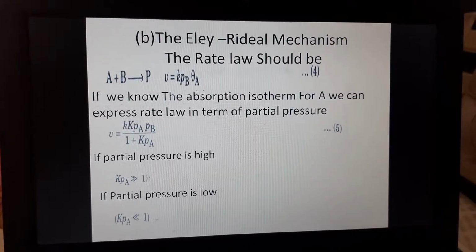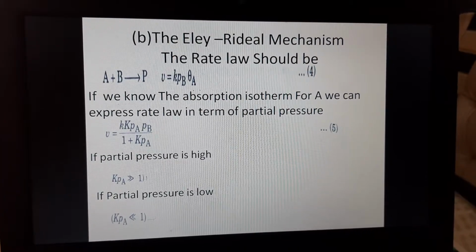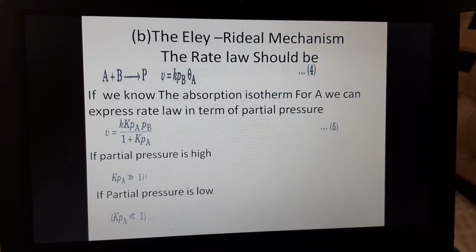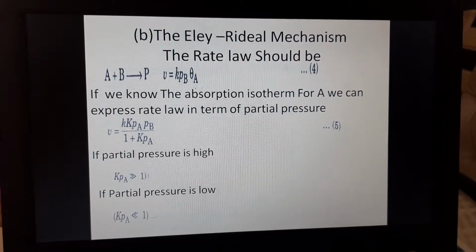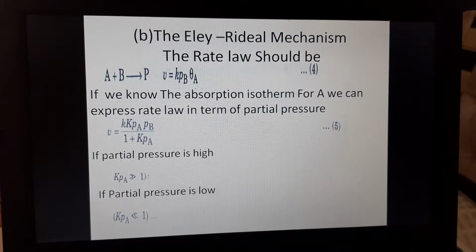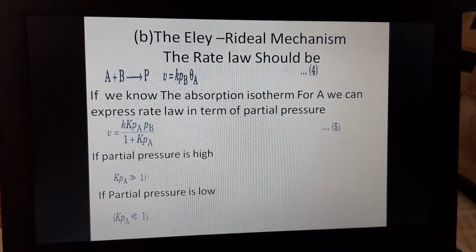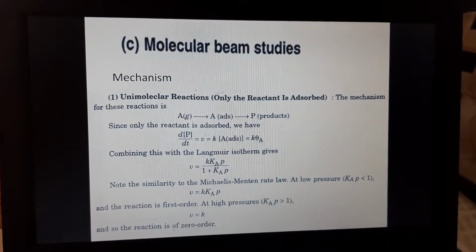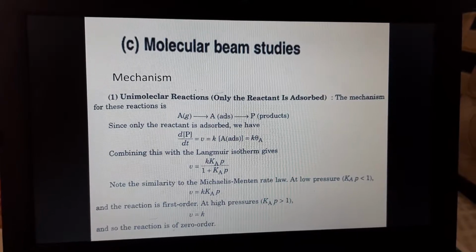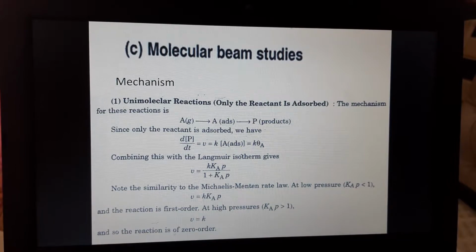However, the two mechanisms should really be thought of as ideal limits, and all reactions lie somewhere between the two and show features of each one. Molecular beam reactive scattering studies are able to provide detailed information about catalyzed reactions.